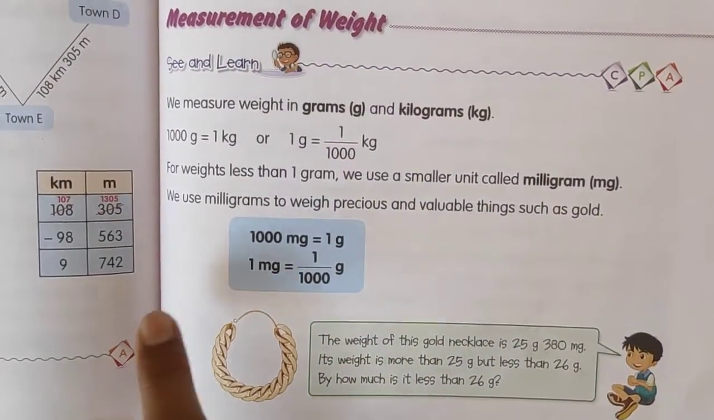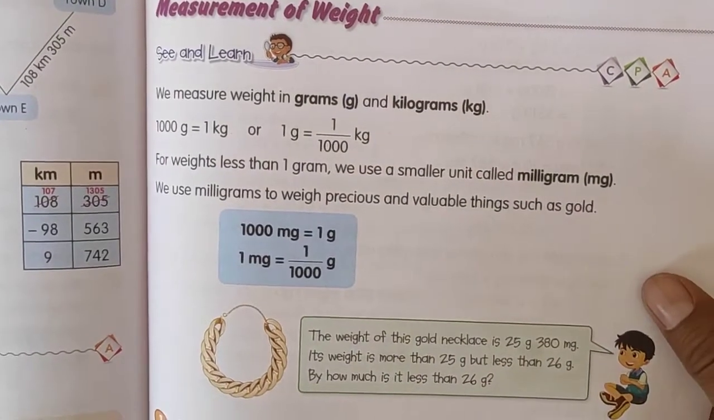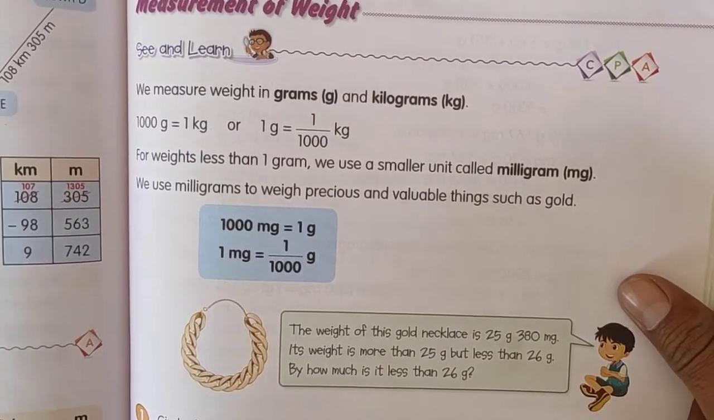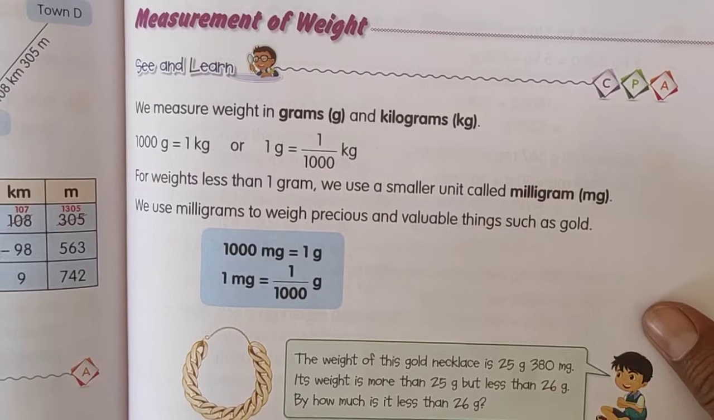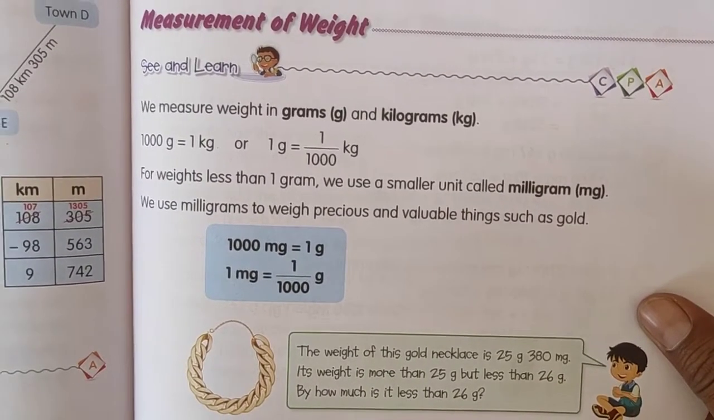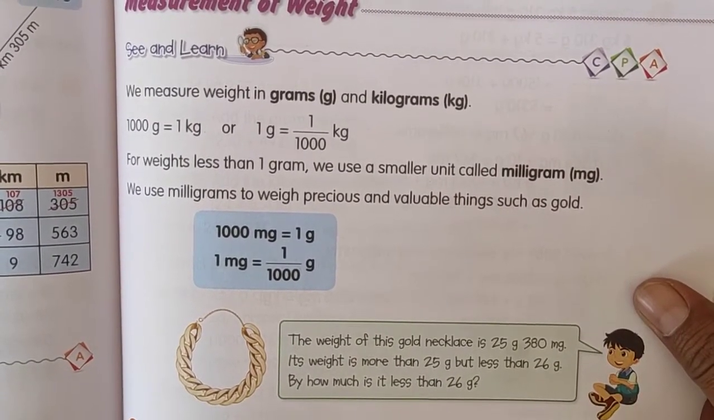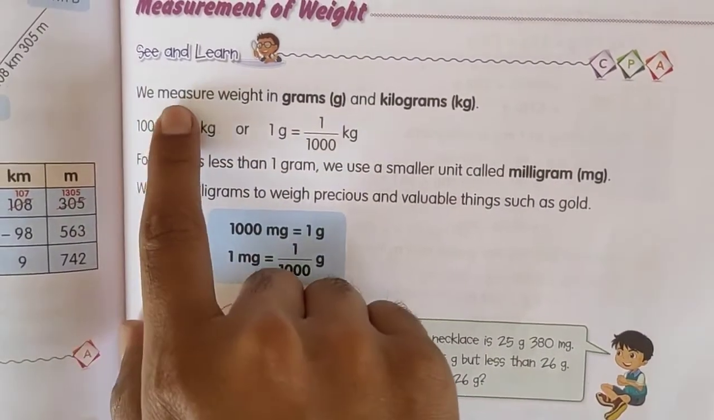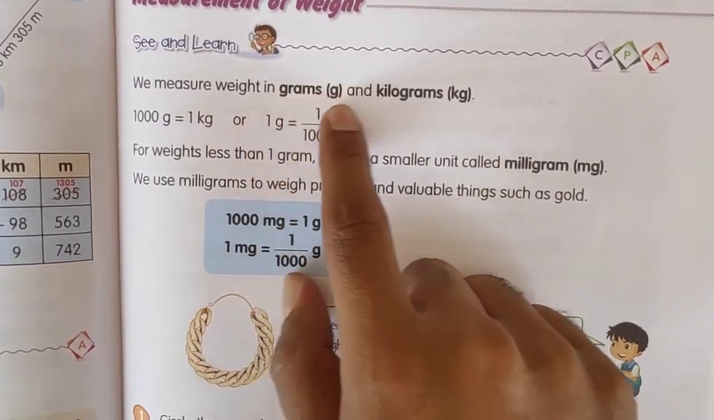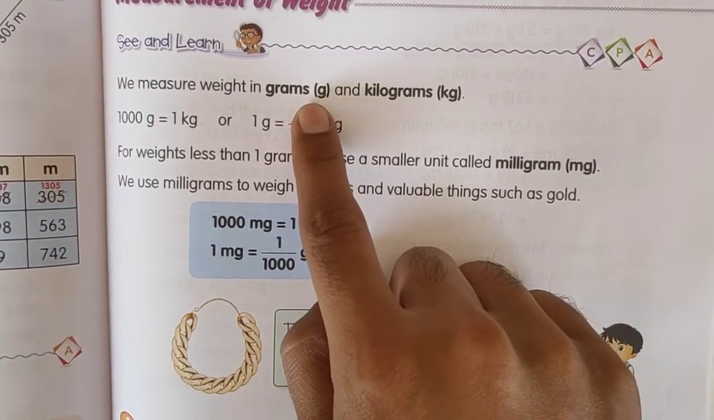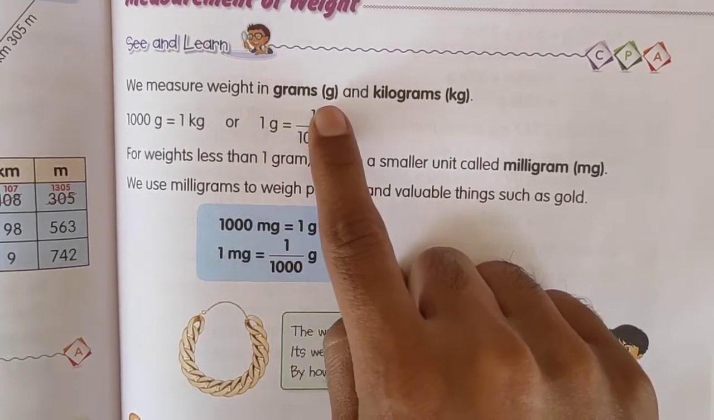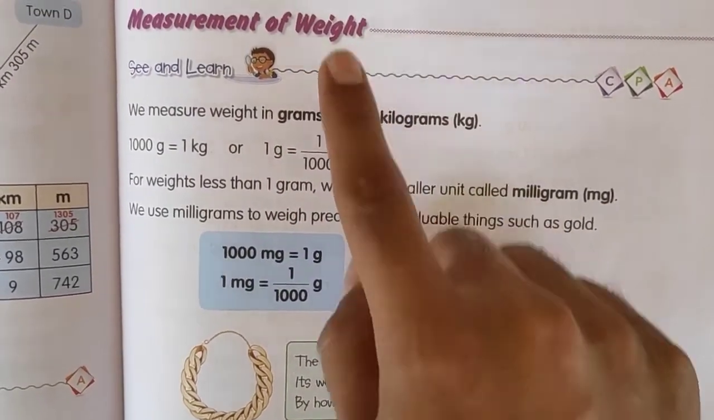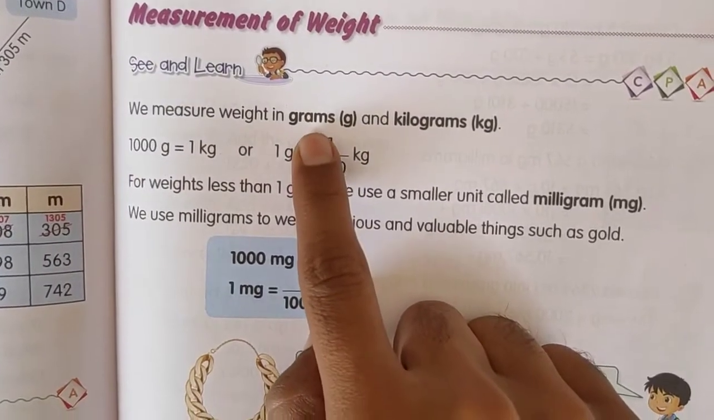So we have different examples where we use the weight concept and different measures. See here, first line, we measure weight in... So here we call them units. Yes, we use different units to measure weight. So what are the units here?